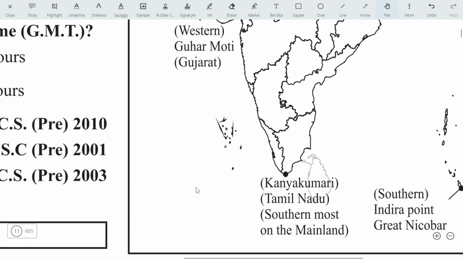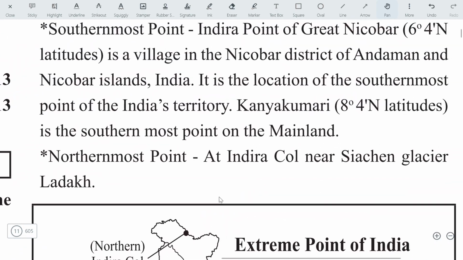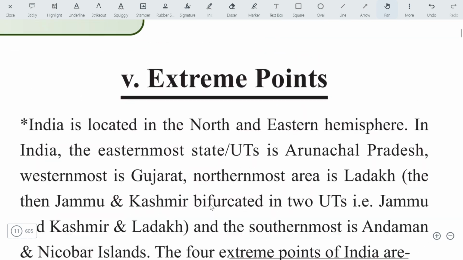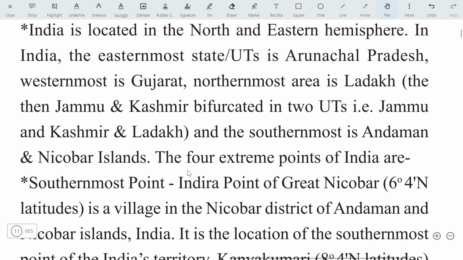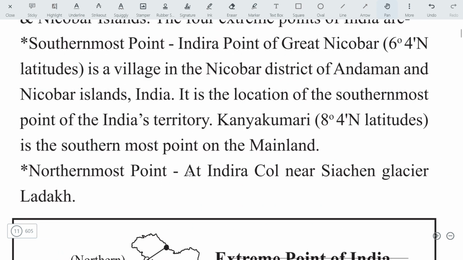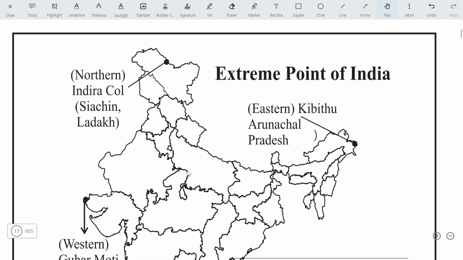Some extreme points here. Let's solve these extreme point questions. As you know, many questions are being asked: what is the most southward point of India, what is the most northward point of India, what is their longitude, what is their latitude. This type of question is being asked. So let's see the extreme points.